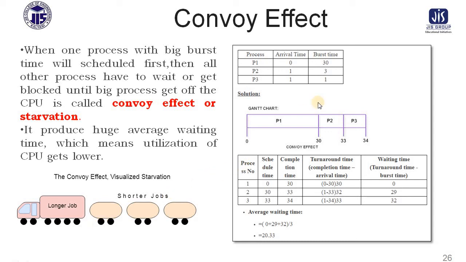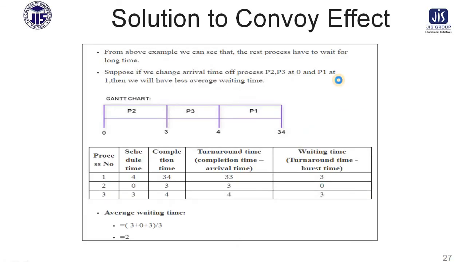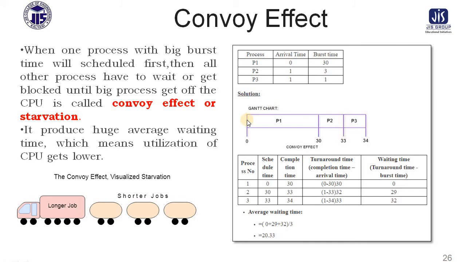Now see the diagram. In this diagram there are 3 processes, process 1, process 2, process 3. This is arrival time 0, arrival time 1, arrival time 1, and the burst time of the first process is 30. This is 3, this is 1. Just as per the first come first serve rule, who has arrived first? At the time of 0, process 1 has arrived and entered into the system. At the time of 30, process 1 exits from the system.